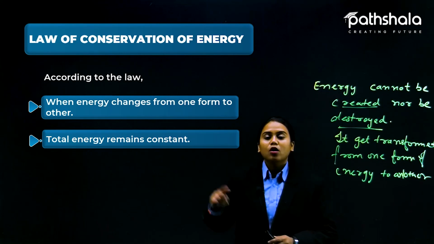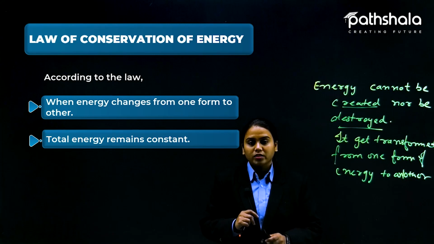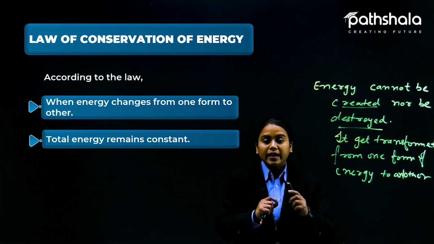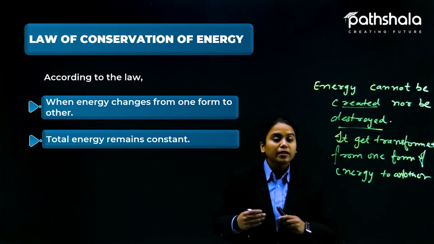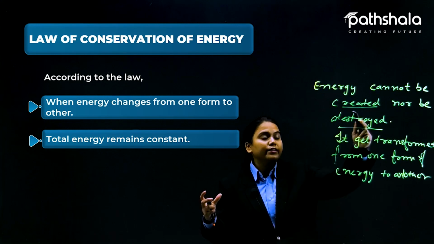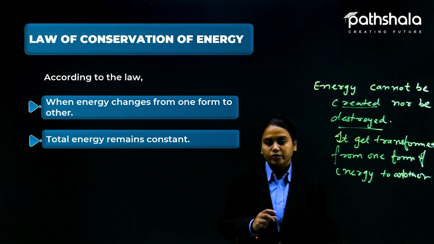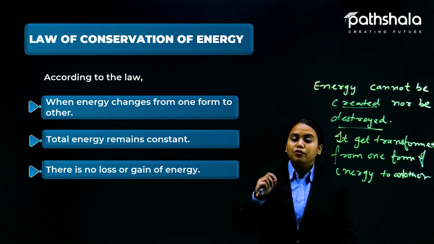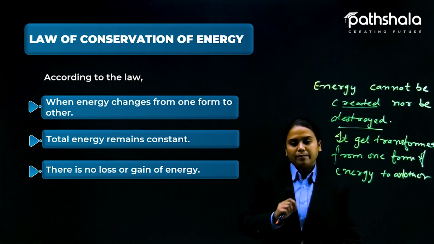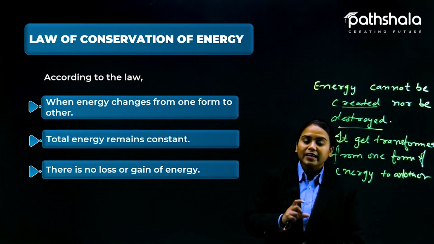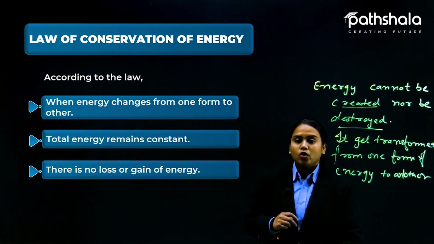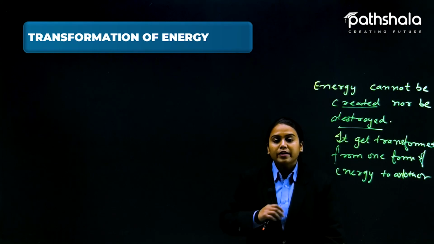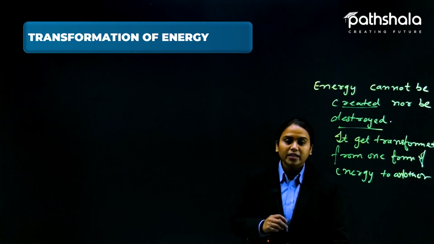So this is how total energy always remains constant, and when energy changes from one form to another, it gets transformed, but we cannot say it is destroyed. It is not getting destroyed. Here there is no loss or gain of energy. It was the same earlier and the same after. The total is just converted into another form. This is the law of conservation of energy.